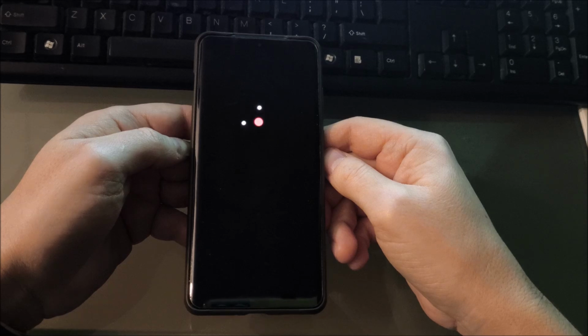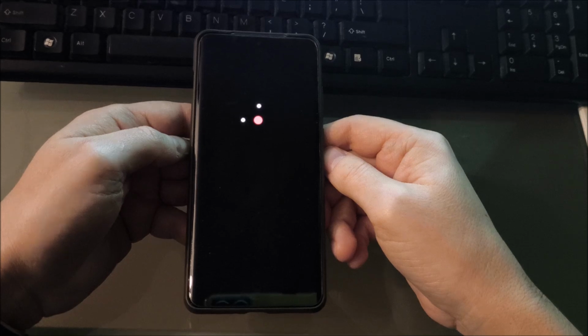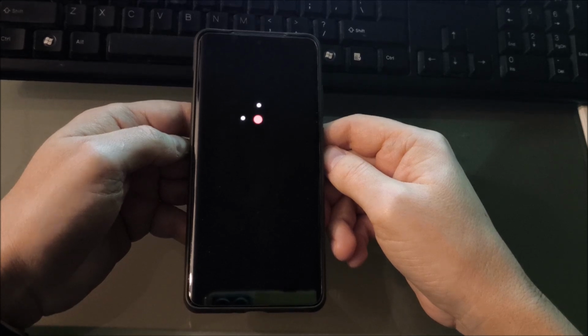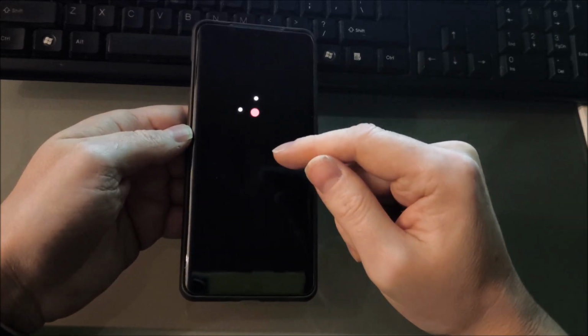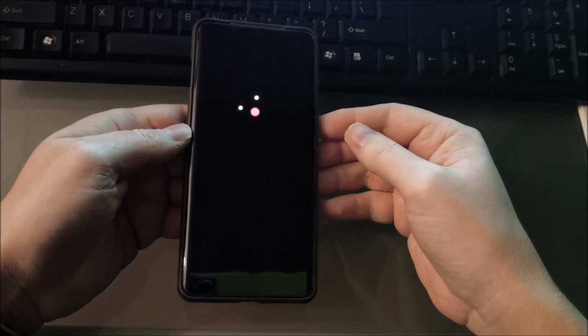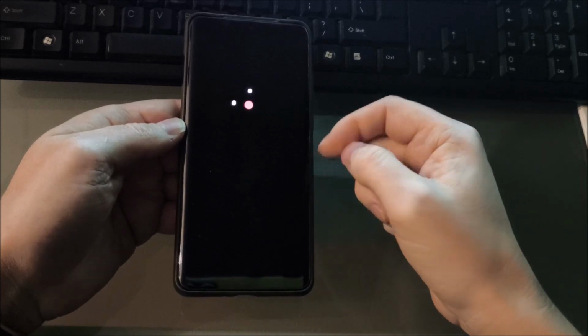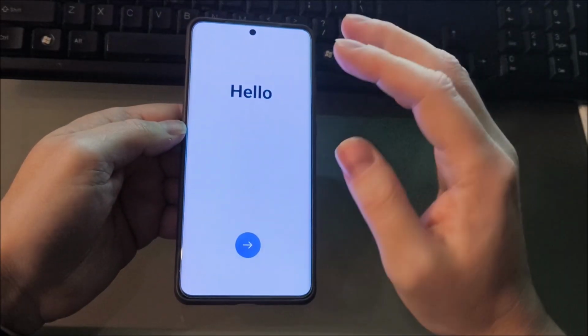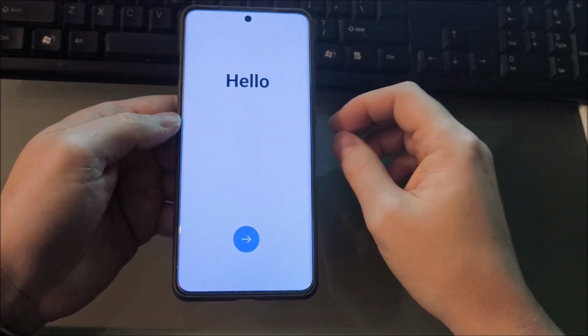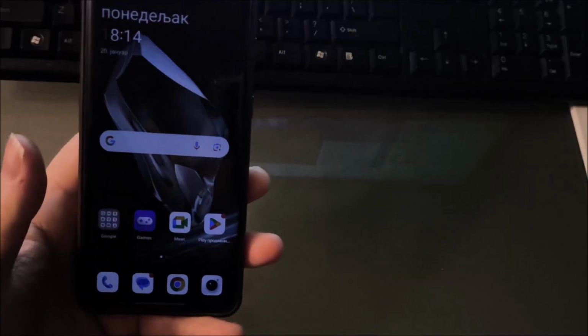And now I'm waiting for Android 14 or OxygenOS 14. How to install call recorder I will not show in this video because I already did that, and I will post a link in the description of this video for the Oppo model. But as you can see, it's an identical method.